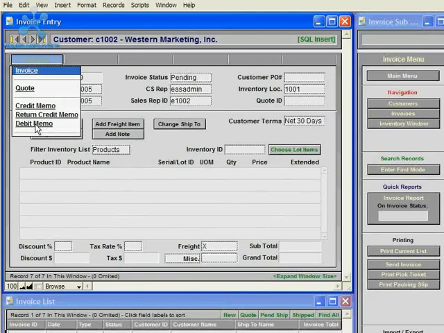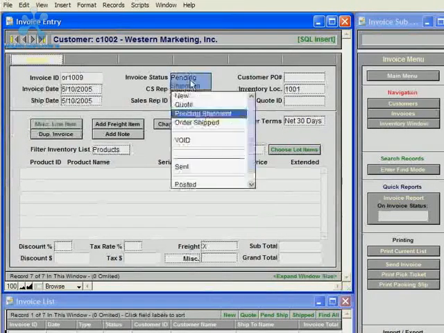And then a debit memo is just to charge a customer more money for products that were sold on an invoice. And this also will not pull from inventory and adjust inventory levels, the same as a credit memo.